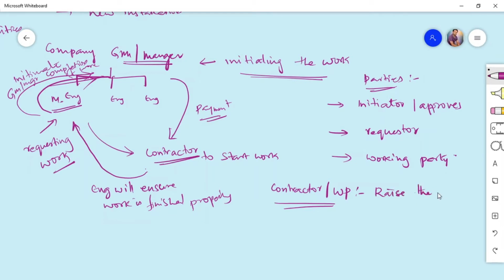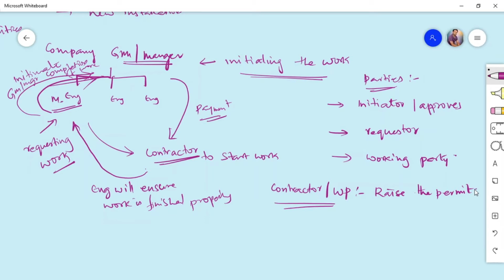Once the contractor is at site, he will raise the permit and give it to the requesting authority. The engineer will collect that permit and check if all the requirements for doing this particular work are met or not.